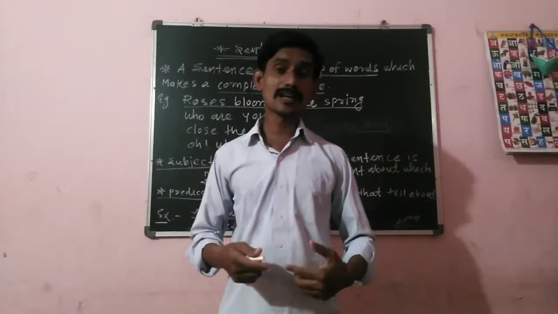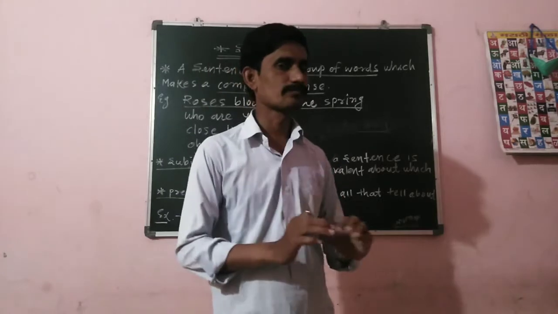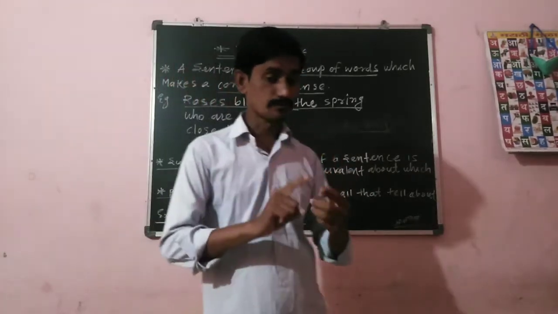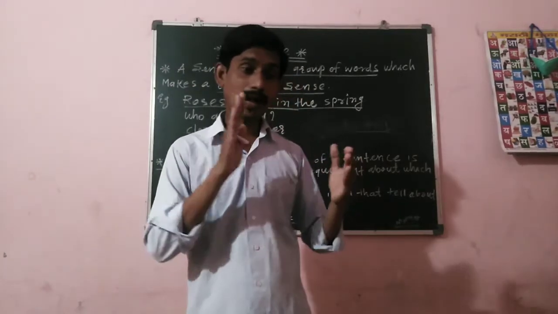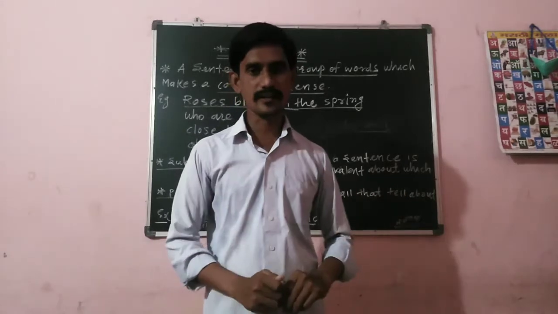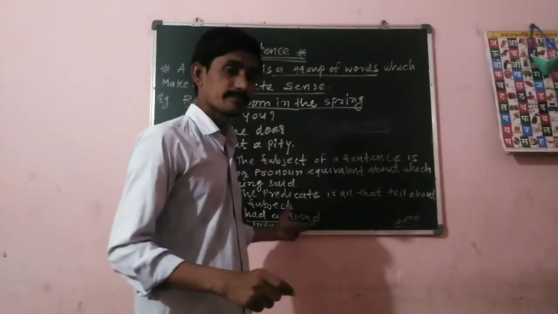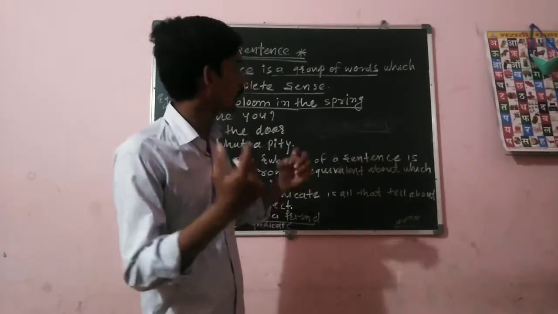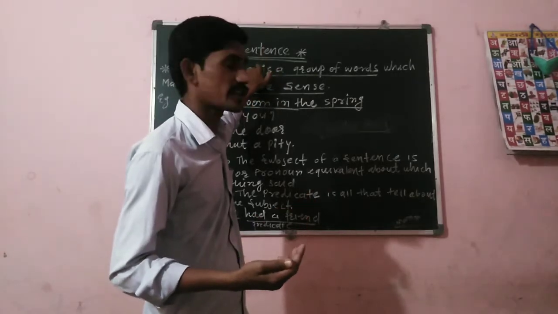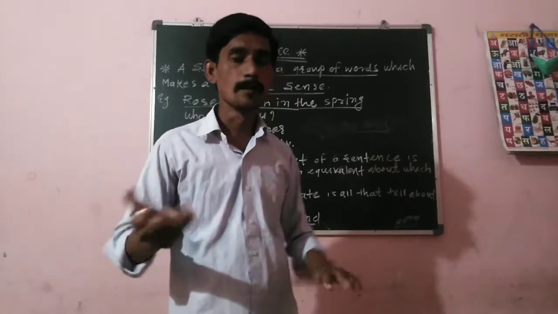Another important thing is the subject and predicate. That is a very important part of the sentence. Many examinations ask you to find the subject and the predicate from a sentence, and that is a very simple thing. Today I am going to explain what the subject is and what the predicate is, because we have started today the first topic, the sentence. After this I will explain the types of the sentence in the next class.